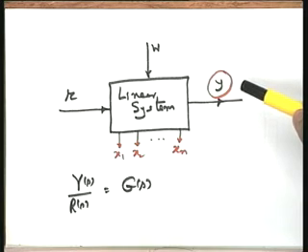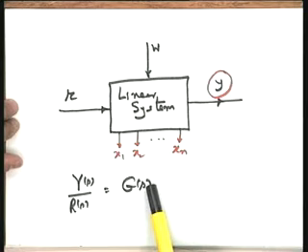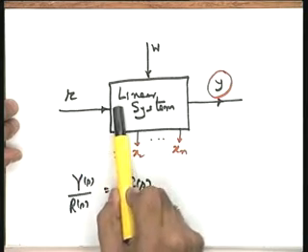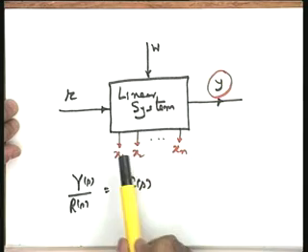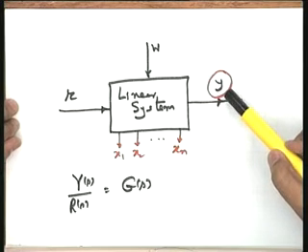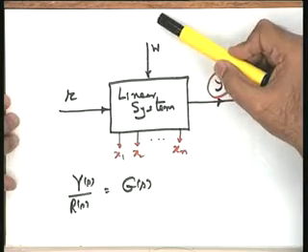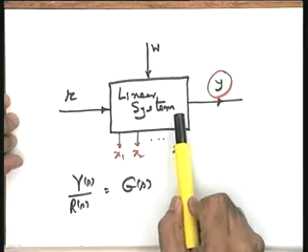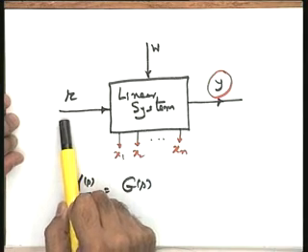There could be problems. What are the problems, please? The problems are the following: Y may be behaving satisfactorily, but who knows, in response to this input which you have given, or in response to the disturbance W, some of the state variables of the system which you are not observing in the output Y may be unstable. So, if they are not converging to any steady state when subjected to an input W or an input R, in that particular case, when a physical system is subjected to this R, what will happen?